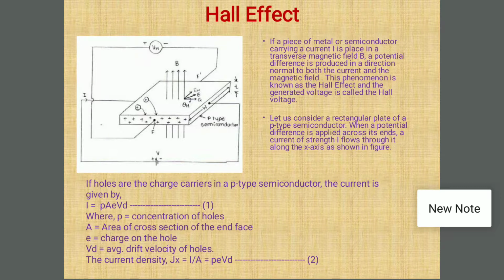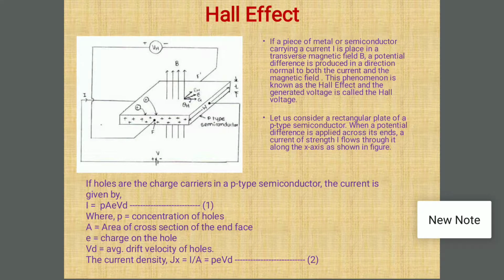The next term is the current density, which is defined as Jx equals I upon A. Comparing with equation 1, we get Jx equals I divided by A, which is PeVd, equation number 2.